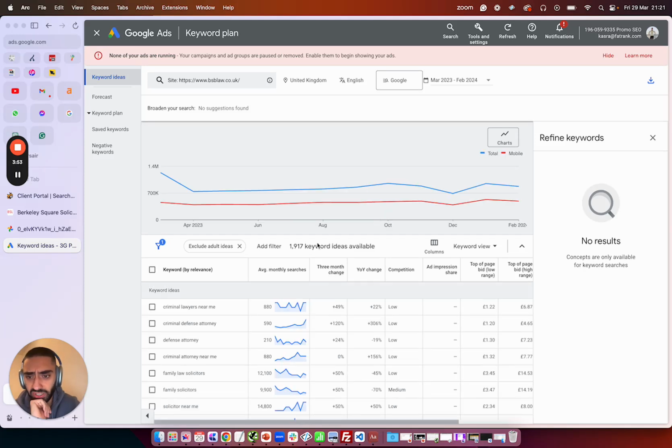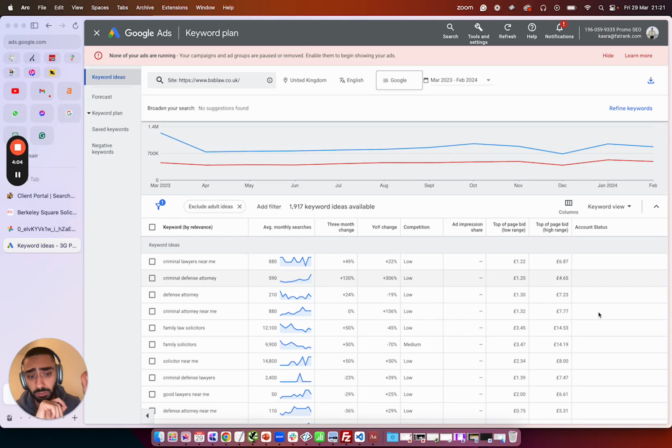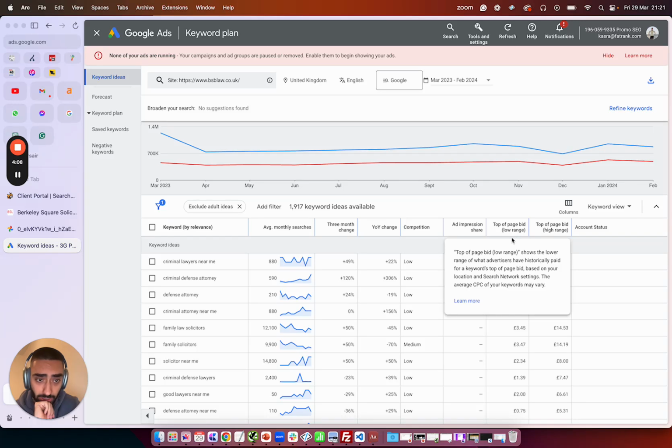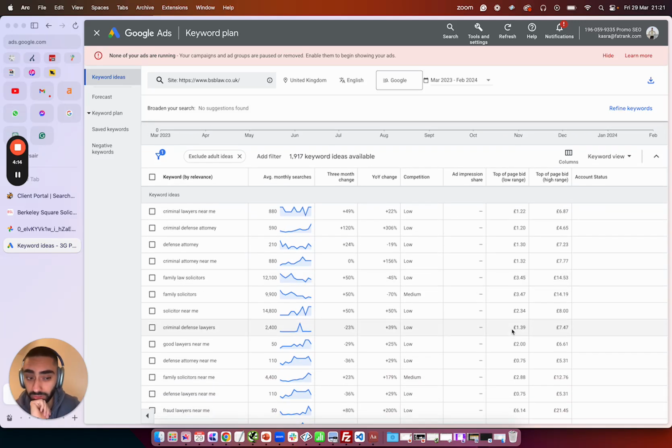Now basically what this does is it'll tell us based off of search volume and where they're also ranking for, if we should essentially be going after this page. Now one thing to bear in mind is if the low range is a high number, it's going to be a little bit more difficult to rank for. So for example, defense attorney near me is 75 pence, so probably like $1.